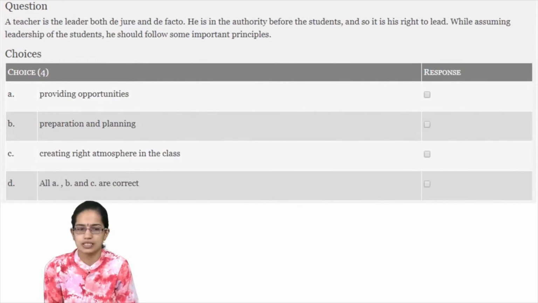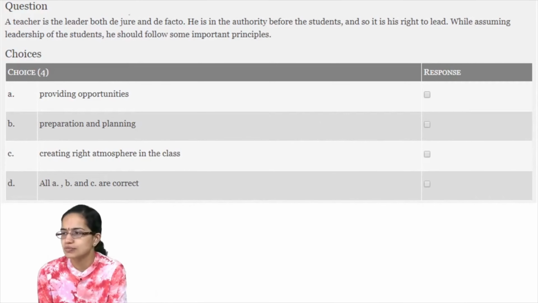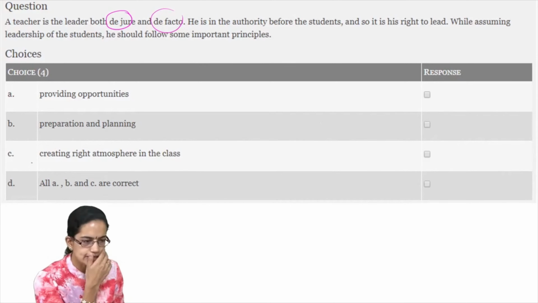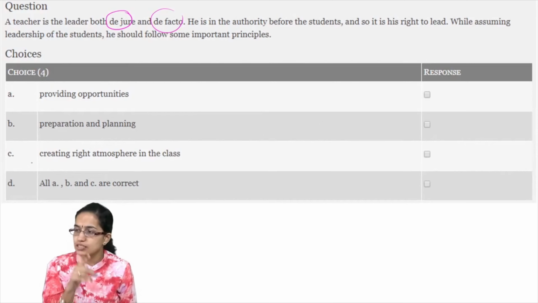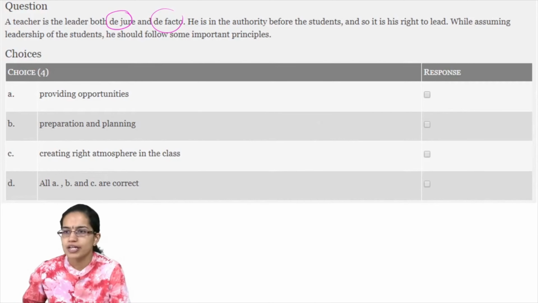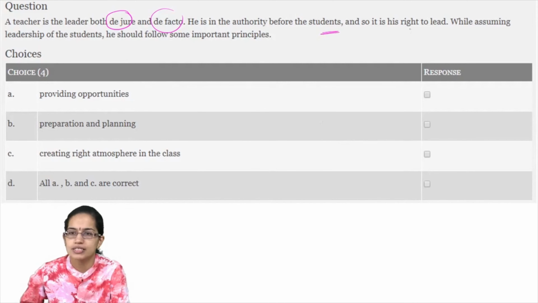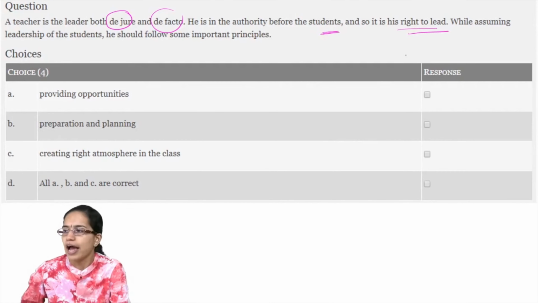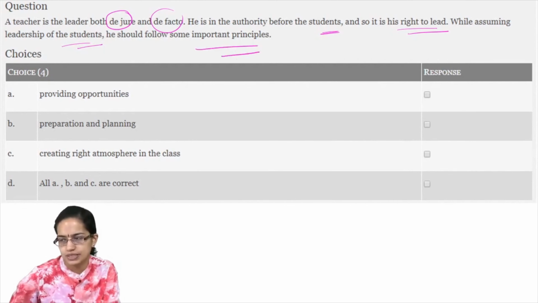The next question. Now in this question, there was a question, what do these two terms mean? That is de jure and de facto. Now the question says, teacher is a leader both de jure and de facto. He is an authority before the student, so he has the right to lead, and while assuming the leadership of the students, he should follow which of the principles?